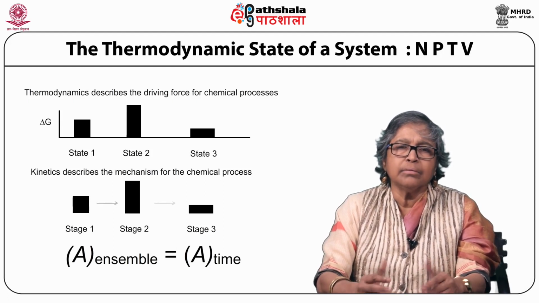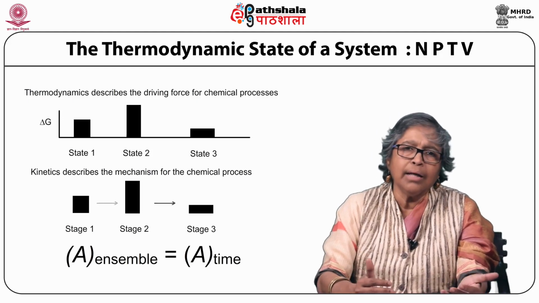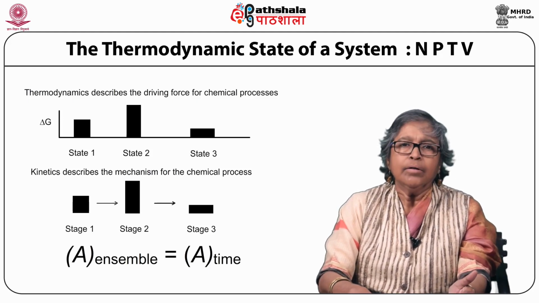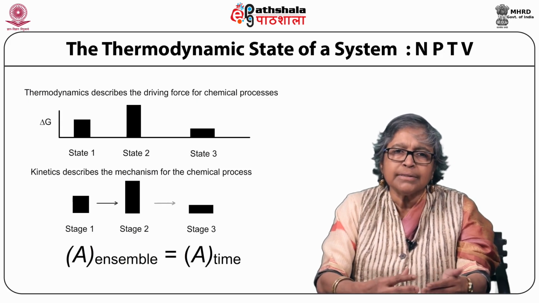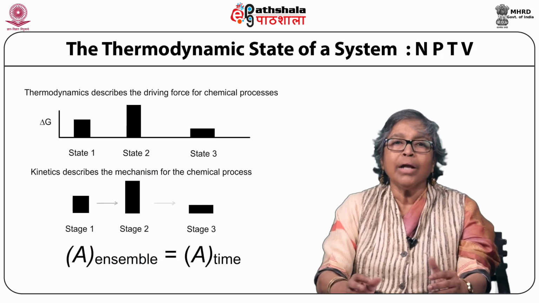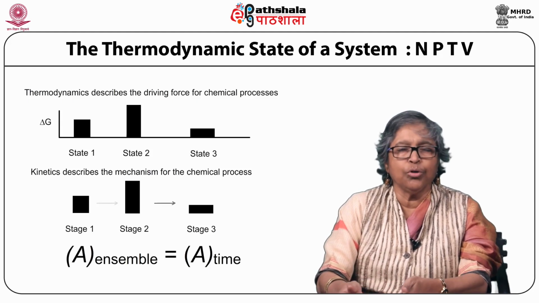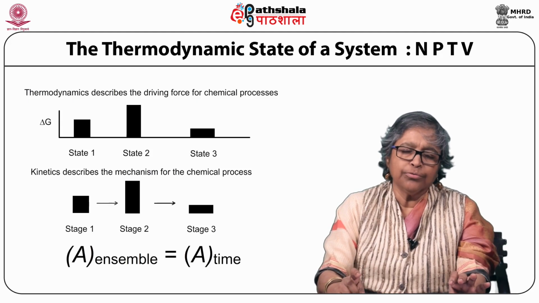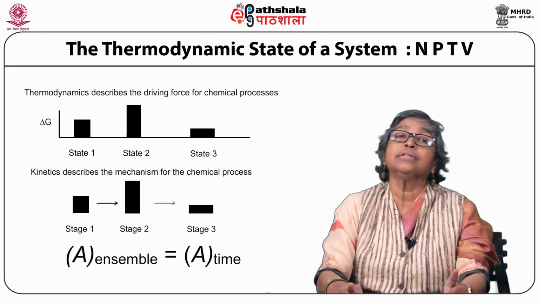the thermodynamic terms. There can be three states, let us say state 1, state 2 and another state called state 3. Then, to go from one state to another and reach state 3, one needs to have a free energy component coming out of the system. Now, this is a pictorial diagram of existing states with respect to delta G, which is the free energy of